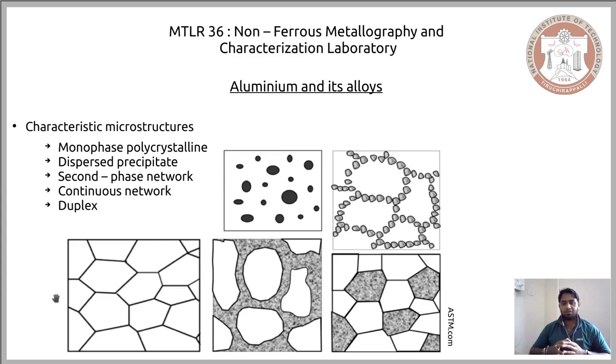Now the final microstructure is the duplex microstructure. Here the precipitate, instead of assuming a position within the grain or along the grain boundary, forms a grain of its own, and that way it forms what we call a duplex microstructure. So these are the different categories of microstructure found in aluminum alloys.